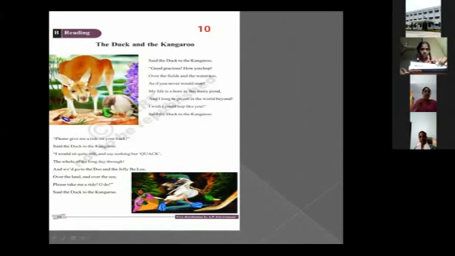Yes, you can open. Be reading, students. It's a beautiful poem with beautiful pictures here. You can see the duck and the kangaroo. So the pronunciation you can check. So many members pronounce it wrongly. The duck and the kangaroo.